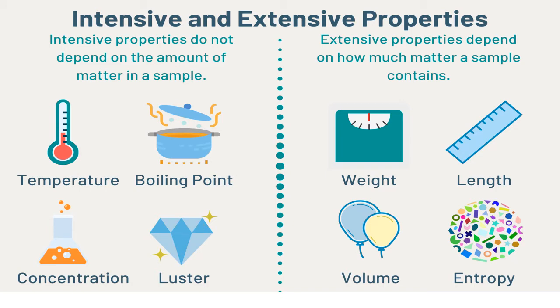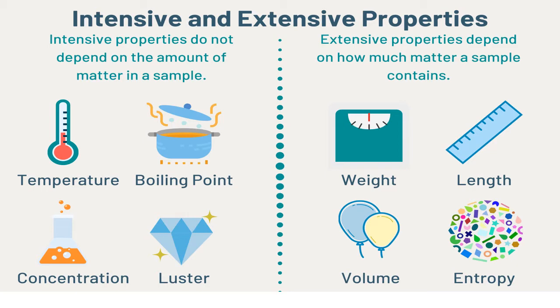Luster, second example. Take an example of gold. Whether you take 1 gram of pure gold, or 10 gram or 20 gram or 1 kilogram of pure gold, everything has a shining property, a lustrous property. It does not depend on the amount; by taking 1 gram the luster will not go down, or by taking more quantity of gold it will not increase. So such properties are called what? Intensive properties. In the same way, temperature and concentration are also examples of what? Intensive properties. Now let us come to the extensive properties.